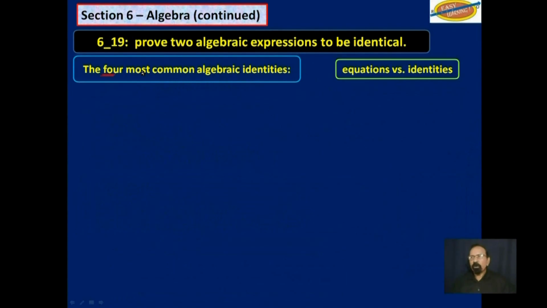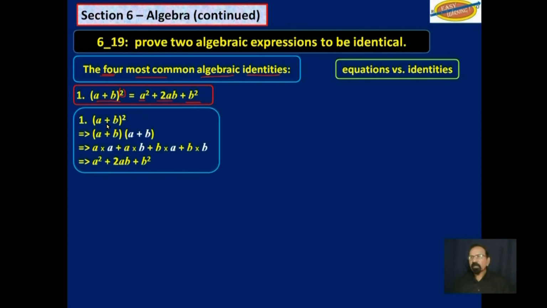Now, the four most common algebraic identities are these, and we have seen these already when we were doing factorization. First one, a plus b squared will always be a squared plus 2ab plus b squared, always. For example, if we expand that, we will end up with this. So we can see the left-hand side is the same as the right-hand side.